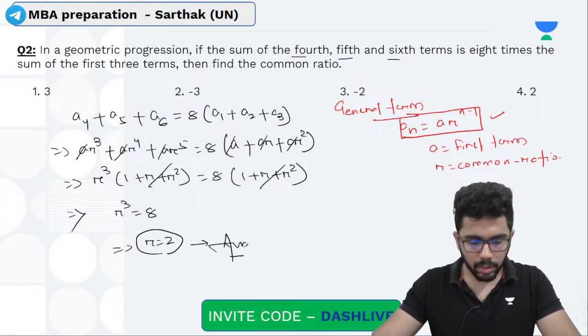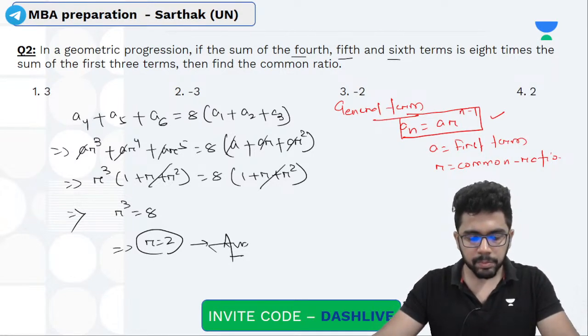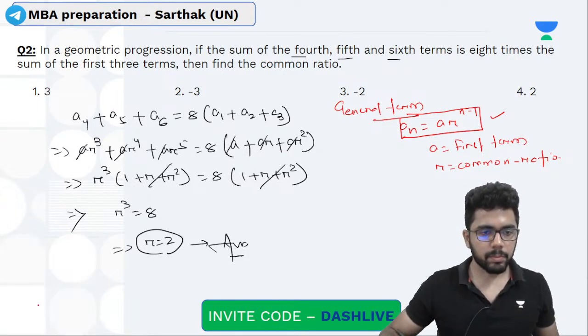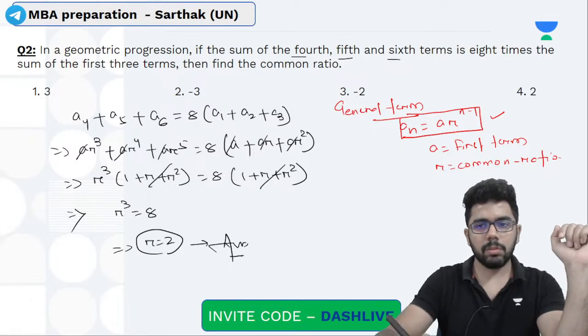People attending live, do feel free to ask questions. Wherever you don't understand, please feel free to ask. Okay. So this one is clear. This property of geometric progression, r is equal to 2, is solved.